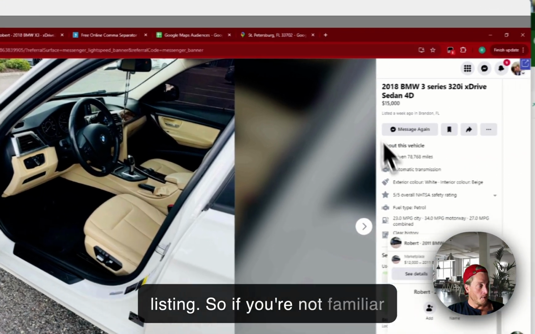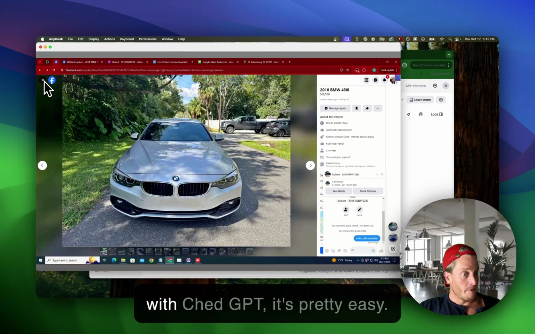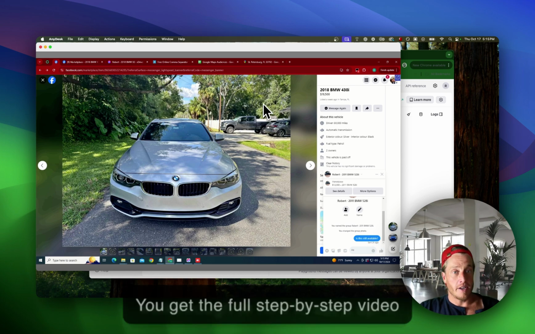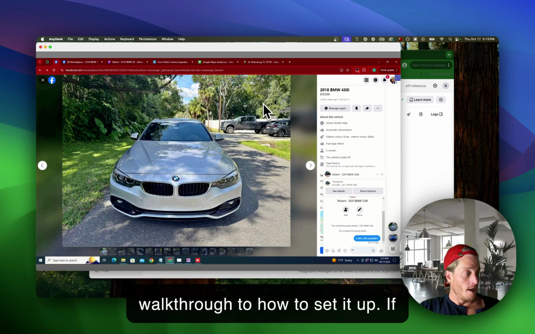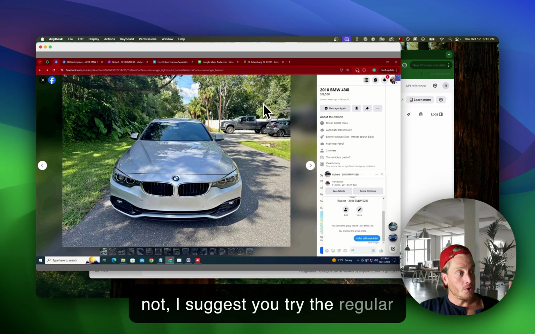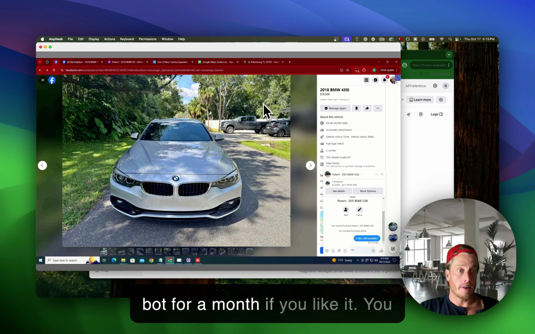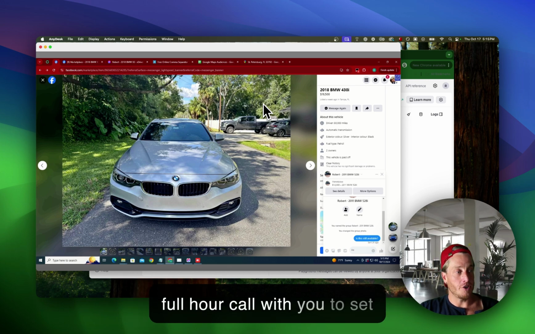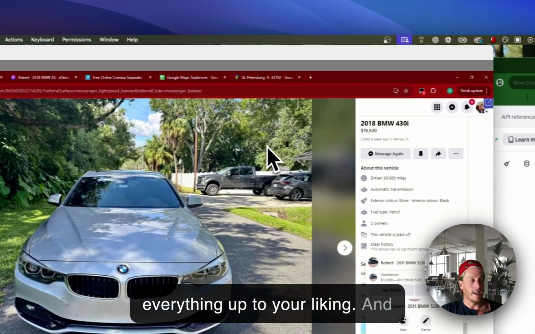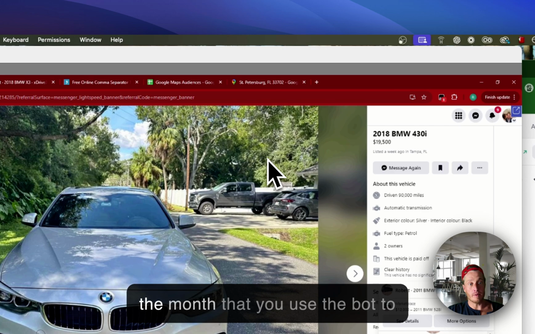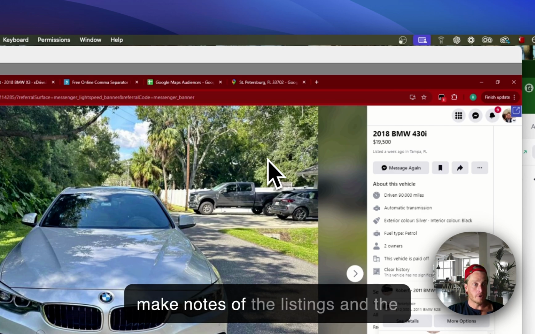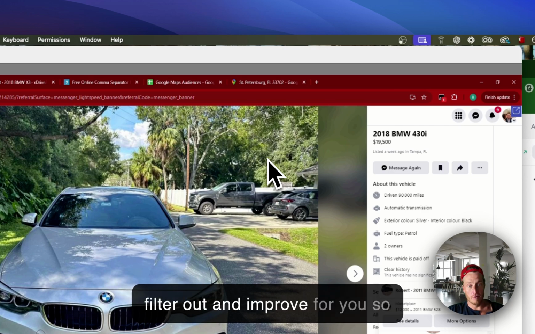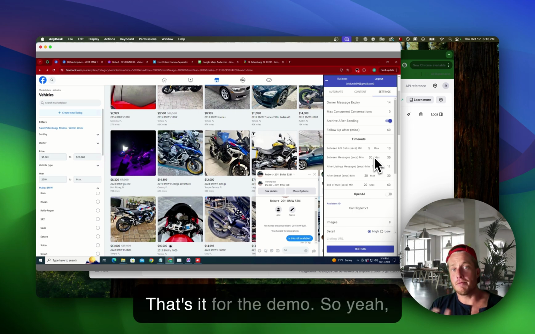So if you're not familiar with ChatGPT, it's pretty easy. You get the full step-by-step video walkthrough to how to set it up. If not, I suggest you try the regular bot for a month. If you like it, you get the yearly, and I will dive on a full hour call with you to set everything up to your liking. And that also gives you the time during the month that you use the bot to make notes of the listings and the things that you want ChatGPT to filter out and improve for you. So all right, that's it for the demo.